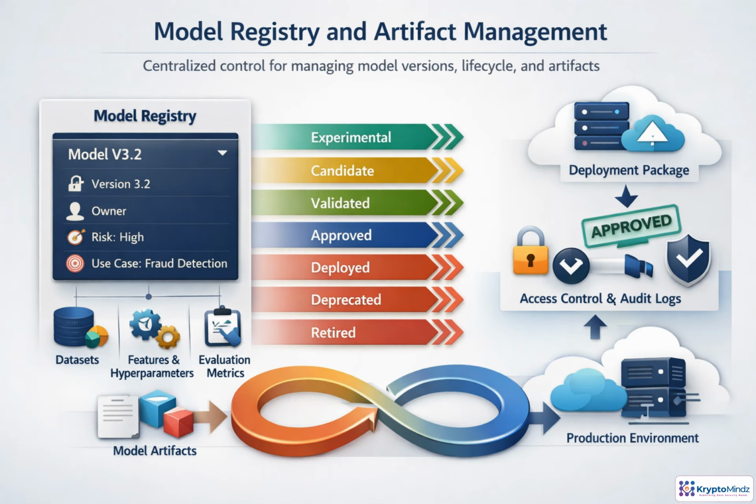As the model matures, its lifecycle state changes from experimental to candidate, validated, approved, deployed, deprecated, or retired. The registry also stores deployment packages and documentation. Access controls and audit logs help ensure that only authorized people can promote, modify, or release a model.